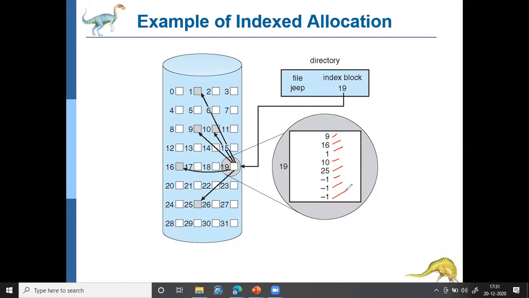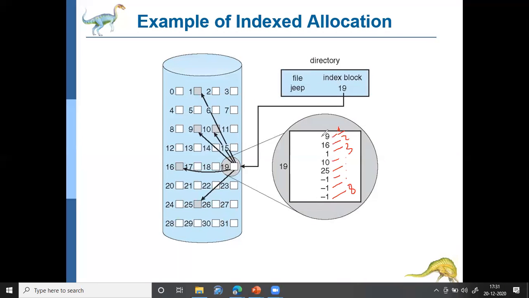Okay, so these pointers are numbered. Like say this is pointer 1, this is pointer 2, this is pointer 3, 4, 5, 6, 7, up to 8. Okay, so when the operating system wants to access the file, it accesses in this order.